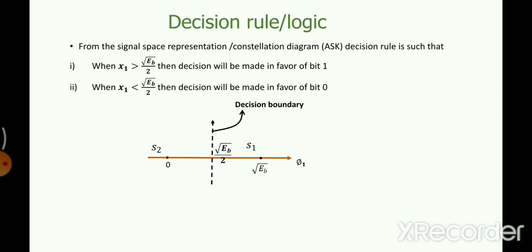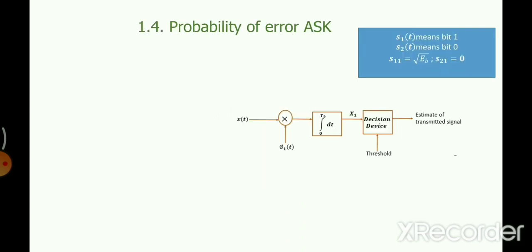xt was the received signal and x1 was the output of the correlator. So we need to figure out x1, a Gaussian random variable. For that, we need to find out its statistical characteristics. Alright, probability of error of ASK.